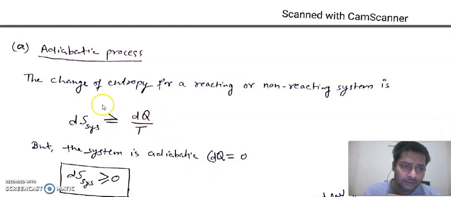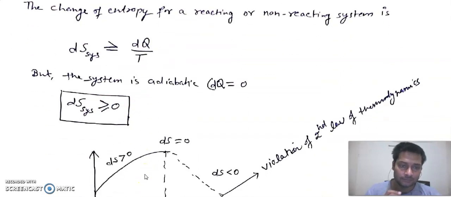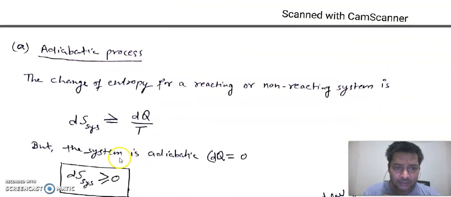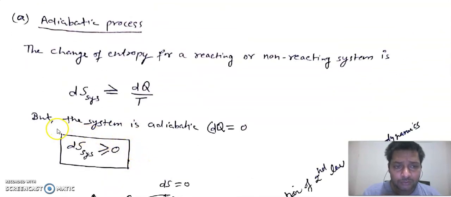If this is 0, then the change in entropy will be greater than or equal to 0. So this is the condition for an adiabatic process. It means the entropy change will always be a positive quantity if the reaction proceeds.